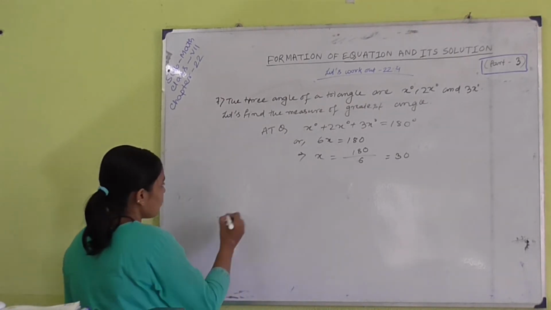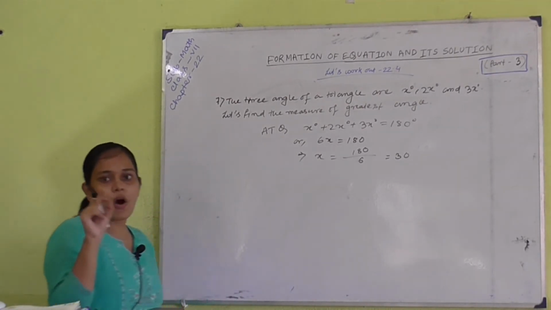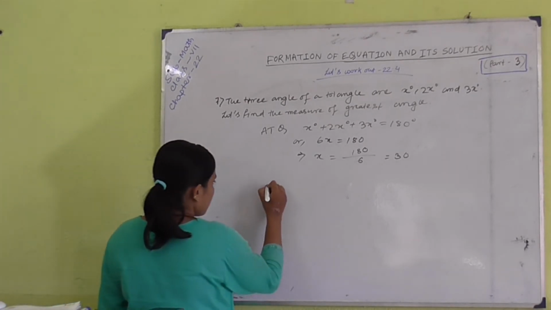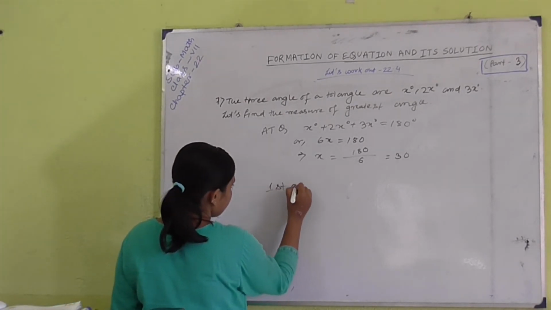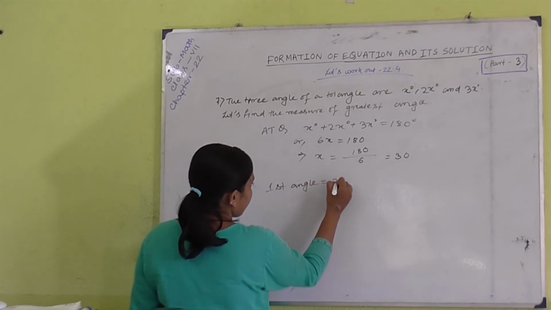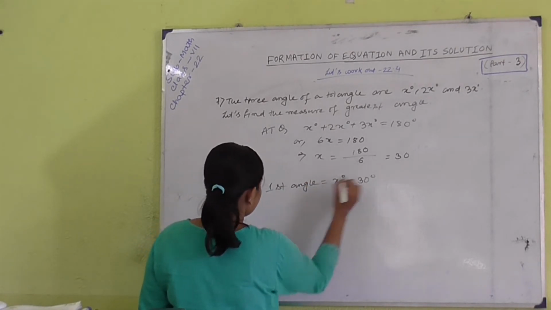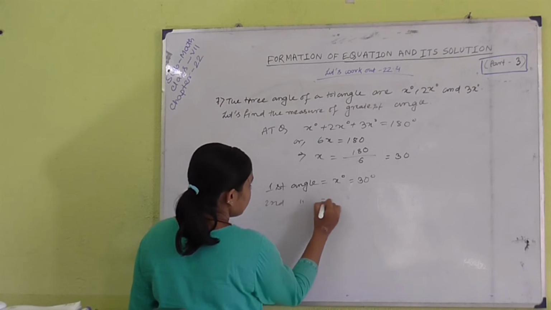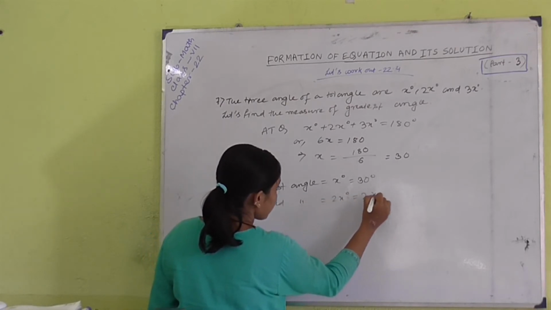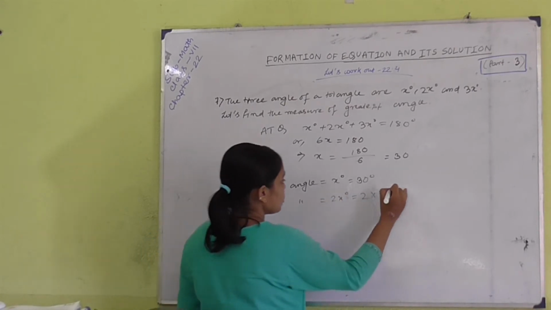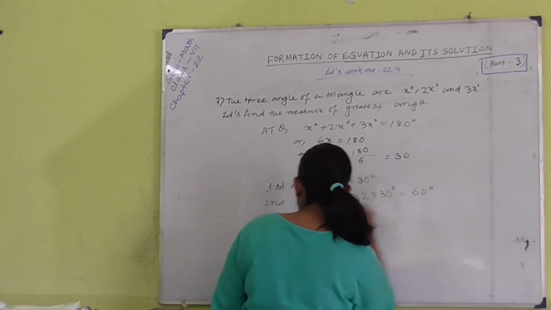Now, we try to find the value of all angles. First angle is x, that's equal to 30 degrees. Second angle 2x, that means 2 into x, that's equal to 2 into 30 degrees, that's equal to 60 degrees.